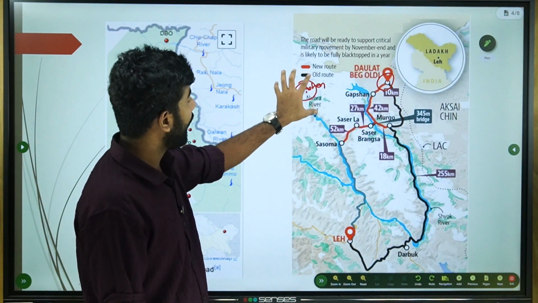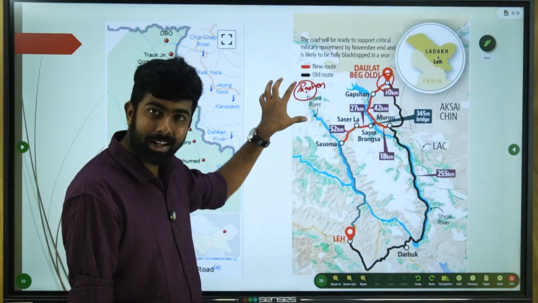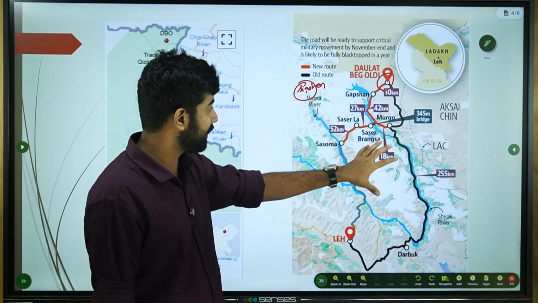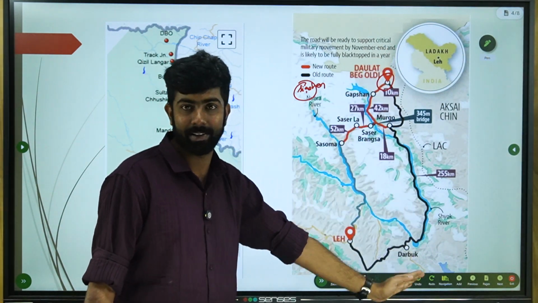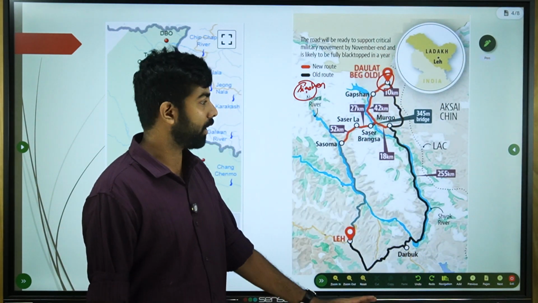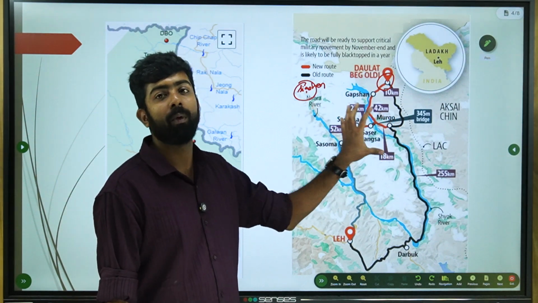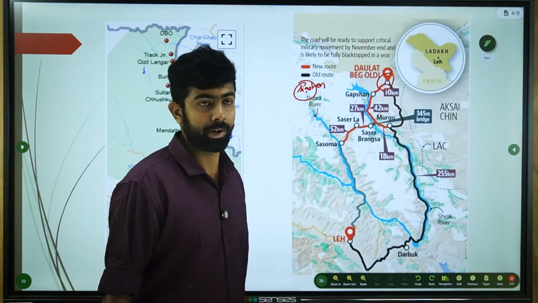Daulat Beg Oldi allows India to ensure access and surveillance over these areas, and it is also close to the LAC. So it is a very crucial point in our border.